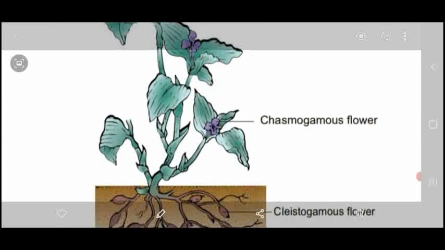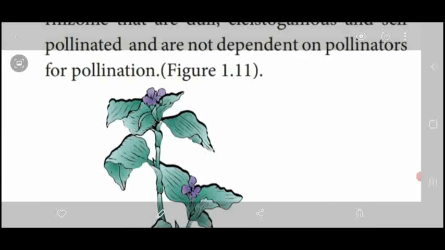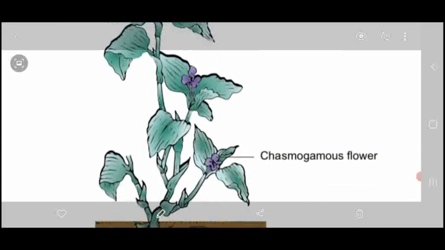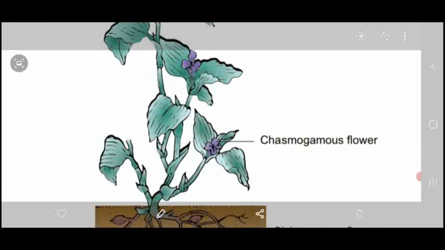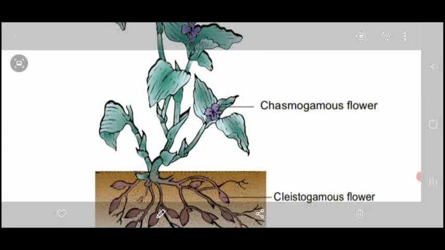This is the above the ground level plant part, which produces dark violet colored flowers which are opening and expose the sex organs. So they show the chasmogamous mode of pollination. So that flower is named a chasmogamous flower. That phenomenon is called chasmogamy.